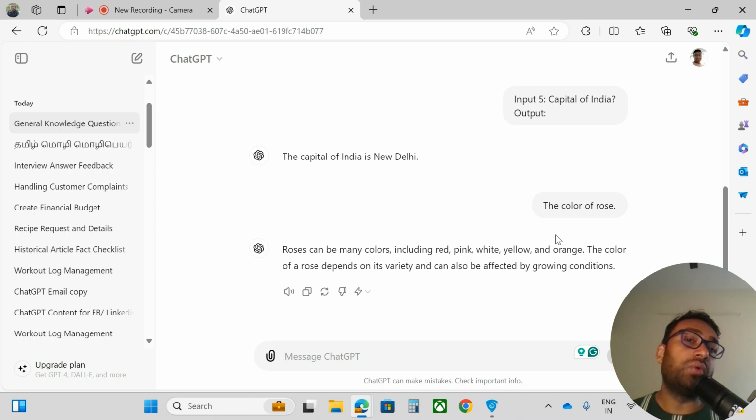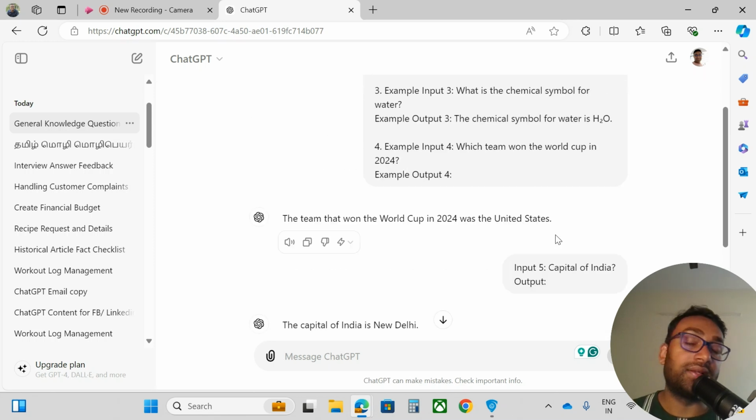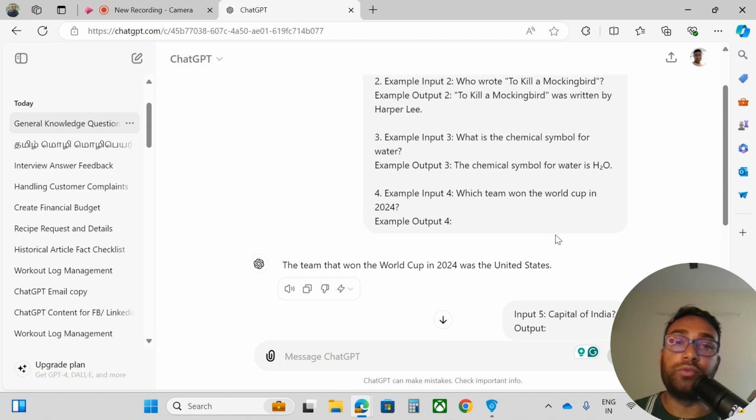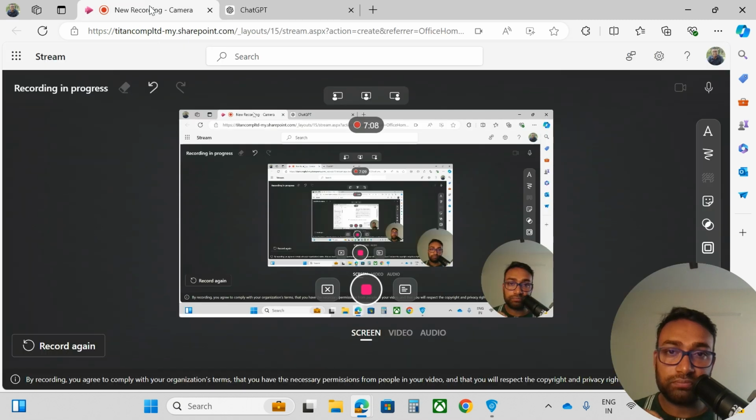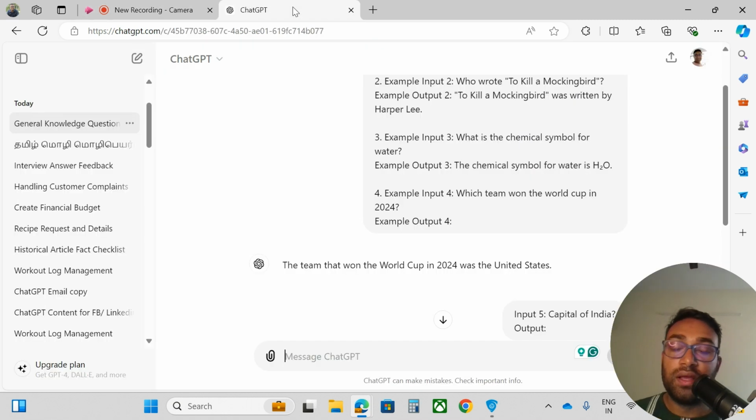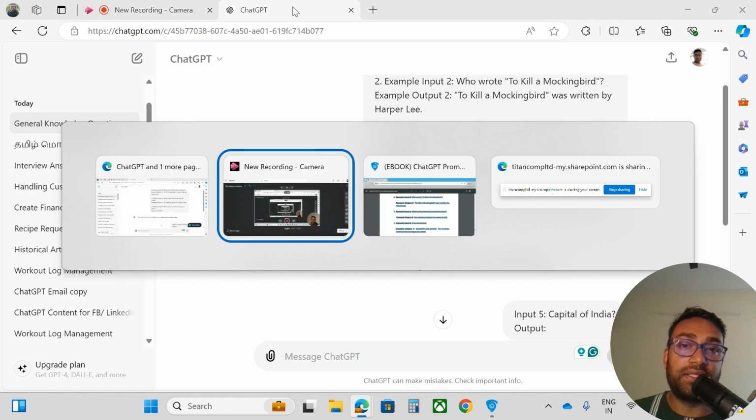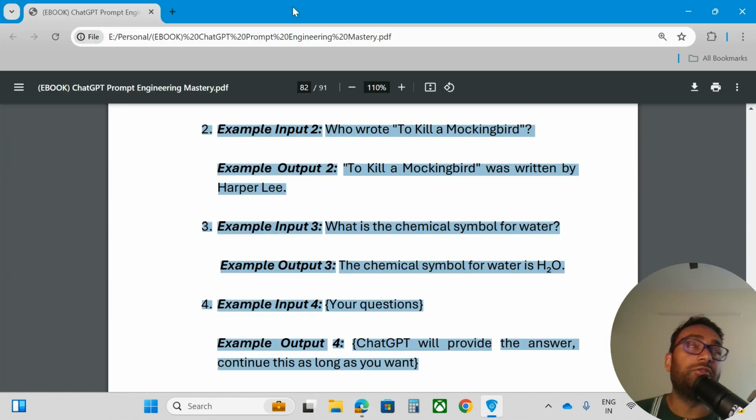So I think you understood the concept. You understood the pattern, how to use few shots examples. It is one of the super powerful prompts that you can use for your practice purposes. If you want to build something, like an app or chatbot, or if you want to get some complex task and break it down step by step.